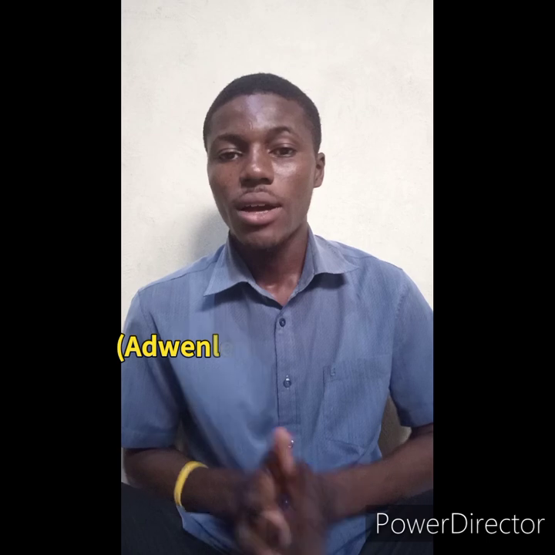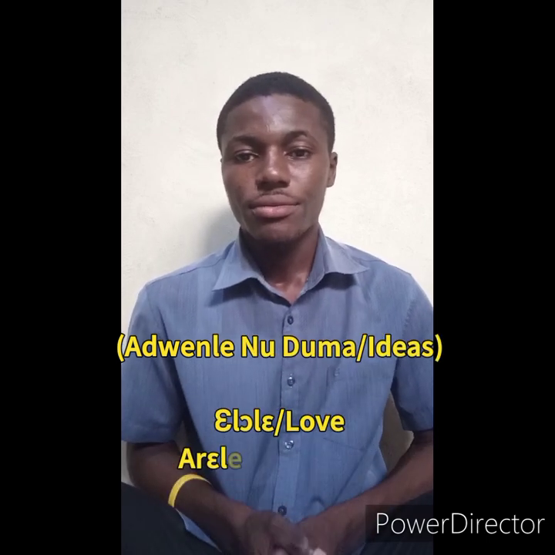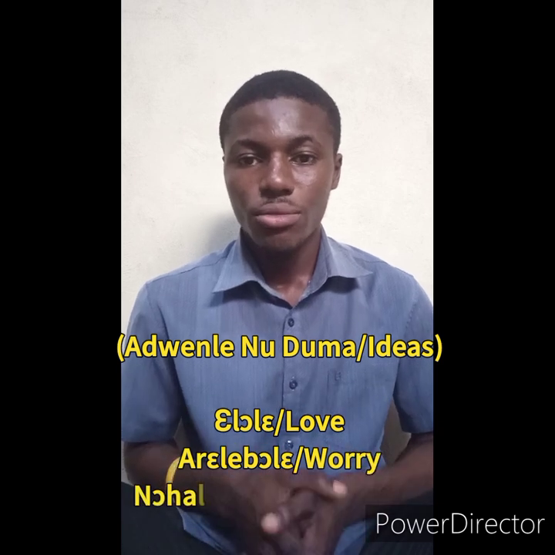Let's move on to ideas. This one is not something that you see, or something that you can touch. It deals with the mind. So in Nzema you say adununu debi, adununu duma. You have elole, that is love, showing love to someone.